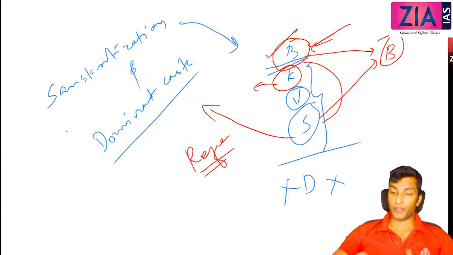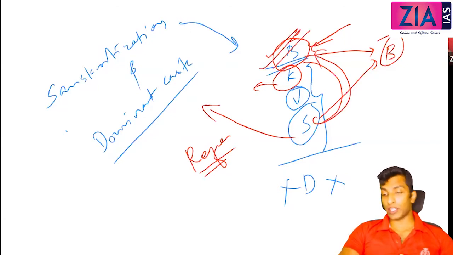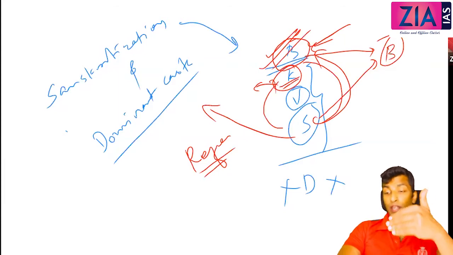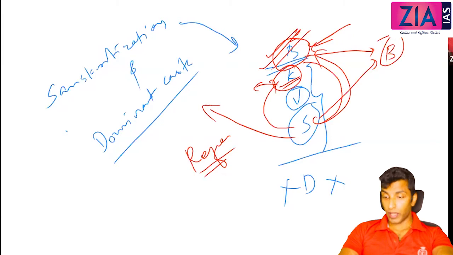See here, what is a reference group? Your reference group is Brahmins, and you try to become one among them. Or sometimes it may be Kshatriyas, because if Kshatriyas are dominant in a particular area when you are migrating, you try to become a Kshatriya over there. Or Vaishya also. So this is what Sanskritization is.